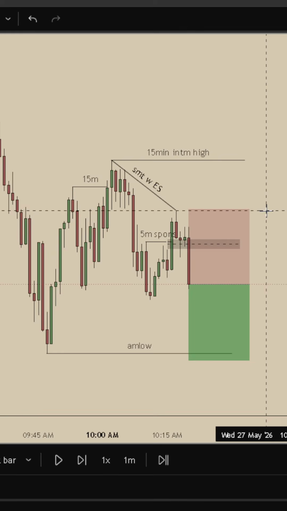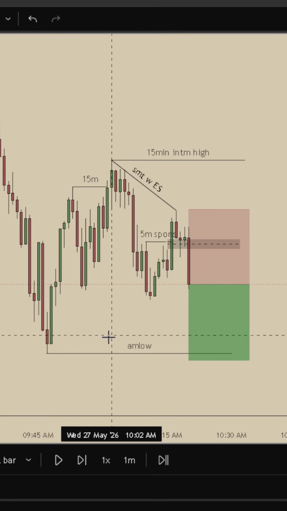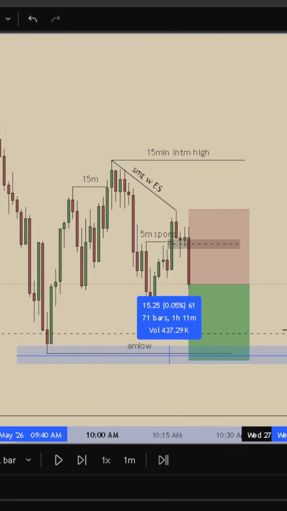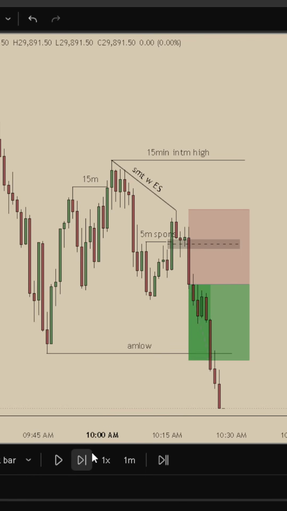From here, I entered the trade just simply putting my stop loss above this swing high that's protected by the 5-minute and the SMT with the ES, and I just targeted a 1-to-1, targeting around the AM low, and obviously my conviction for the trade was going to be the 4-hour fair value gap down below. I ended up getting in the trade, and it hit very fast, bang.